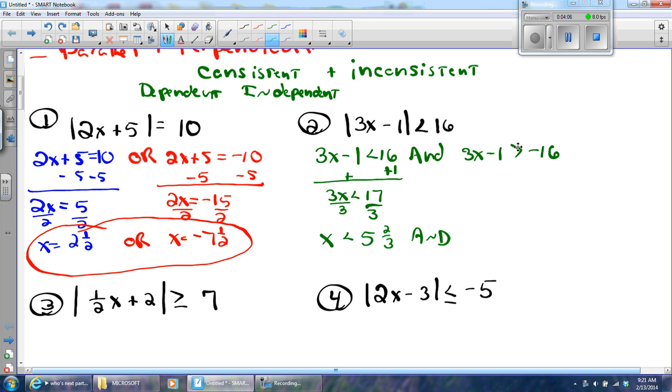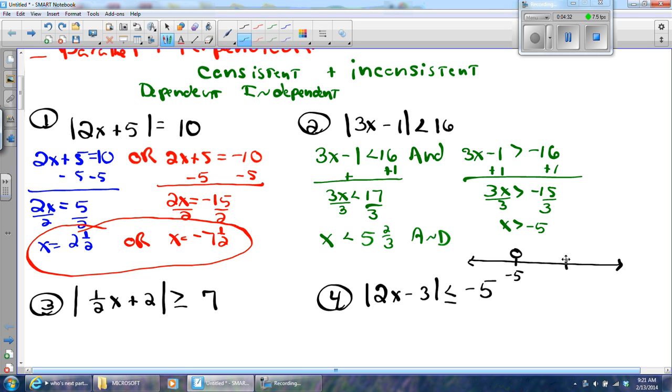And I'll solve over here, add 1. I'll get 3x is greater than negative 15. Divide by 3, divide by 3. X is going to be greater than negative 5. Okay, so I have a number line here and negative 5. And here I'll have 5 2/3, right? And why are they open points? Nick knows, because they're not equal to.